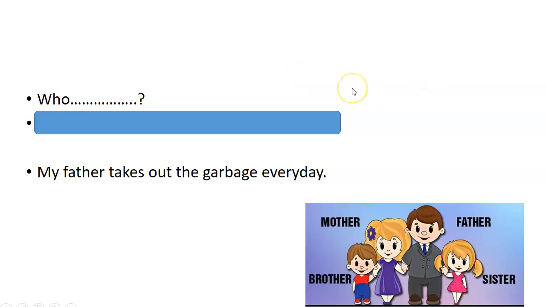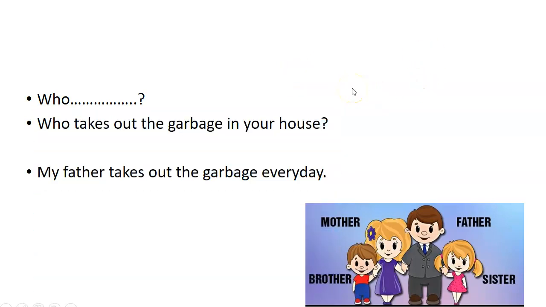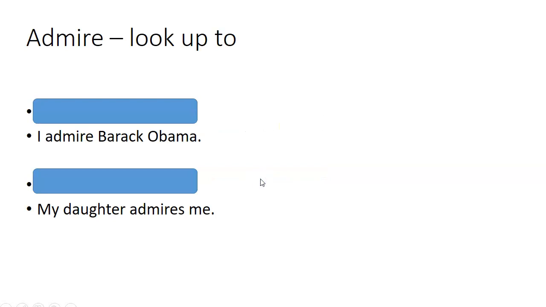Okay, so let's look at what is the question. It's a who subject. So the question is, who takes out the garbage in your house? Who takes? Okay, so the verb is in present. There is no auxiliary. So who takes out the garbage? And the answer is, my father takes out the garbage. Let's look at other examples.